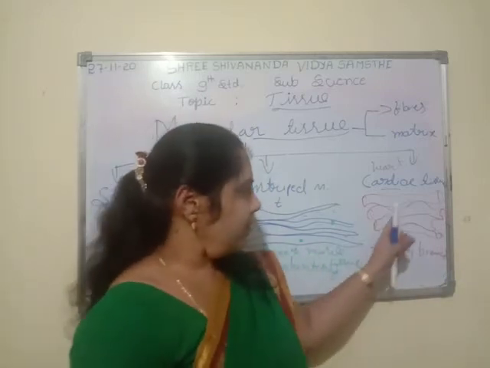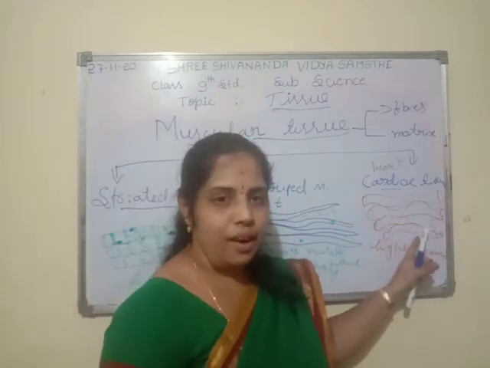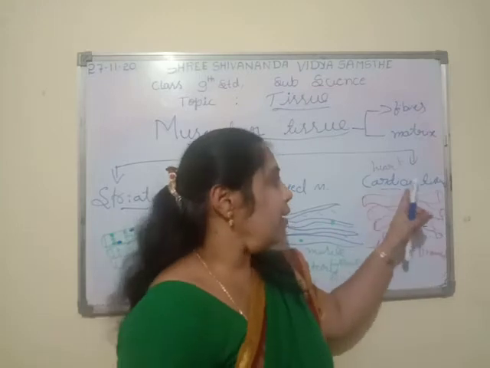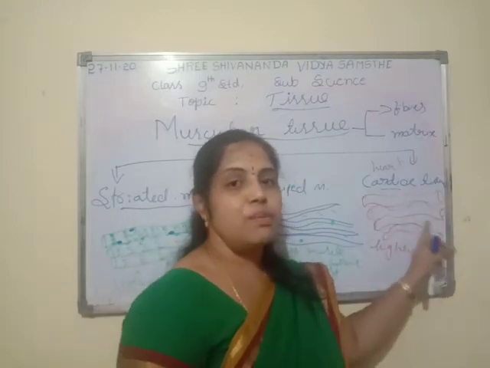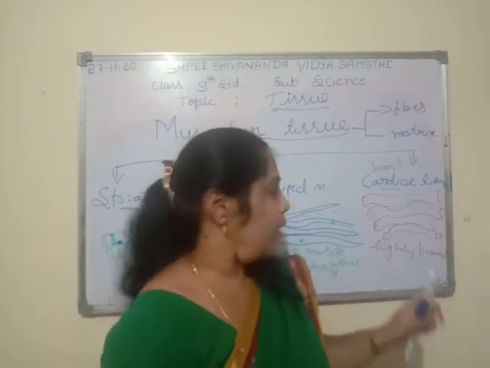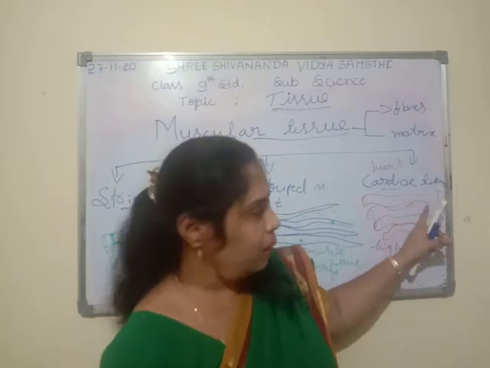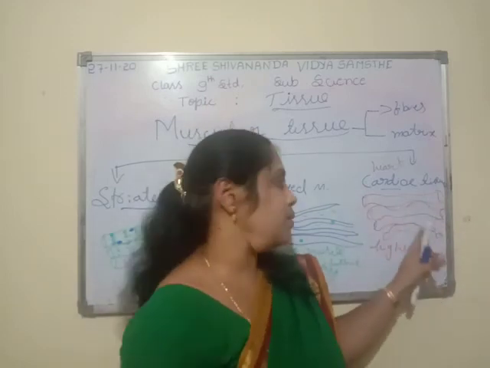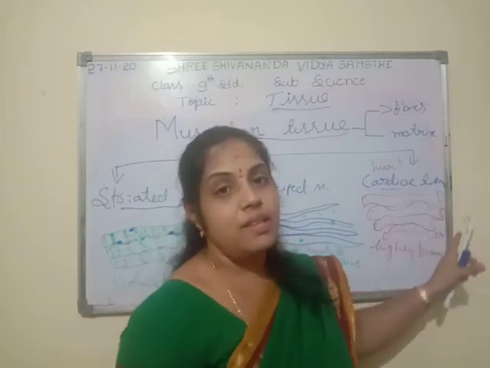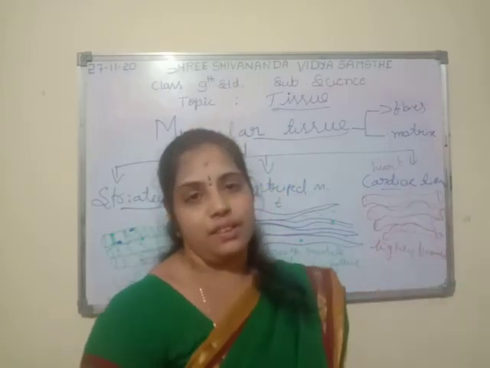So how is it possible for this heart muscle to work like this? This is because of cardiac tissue. These are highly branched. This is also a spring-like structure. Because of highly branched cells, multinucleated, elongated cells are also there in cardiac muscle tissue. It is present only in the heart organ.